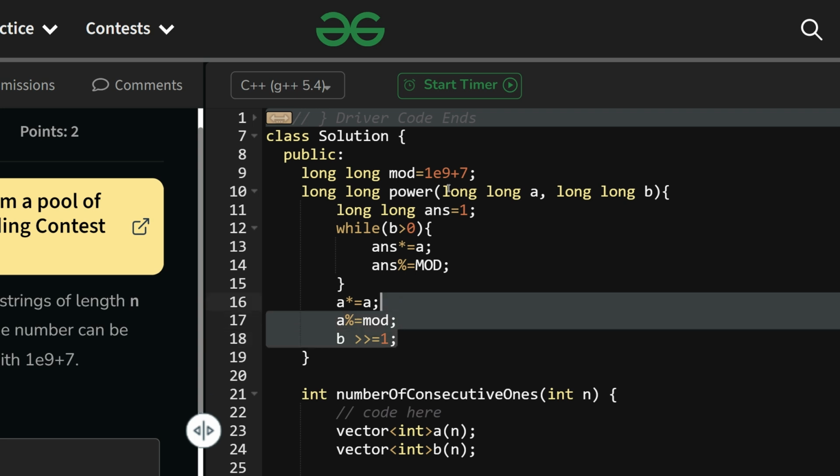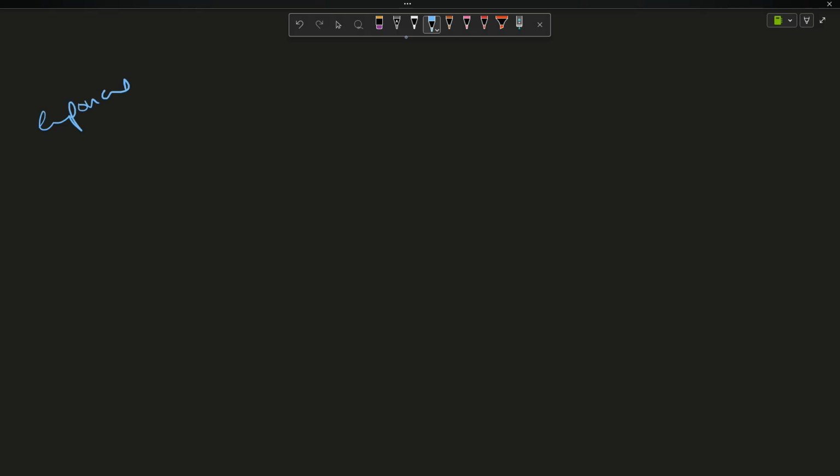Okay, so what I have done here, this is exponentiation. This process is called exponentiation. If you don't know about it, please study about it. This is an important topic. So what does exponentiation do? Let me try to solve it for you on the pen tab. So what is exponentiation, right? That is what you have to learn.